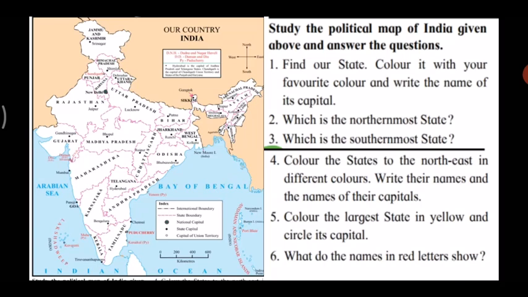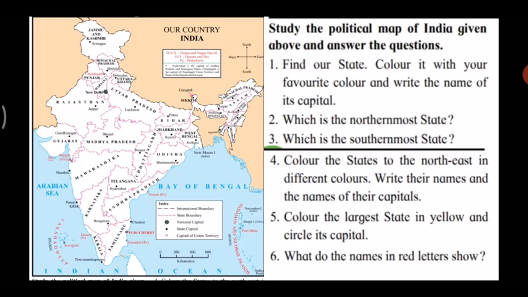The first one is: find our state, color it with your favorite color and write the name of its capital. Now can you tell me which is our state? Yes, it's Maharashtra. Students, you can do this activity on page number 47 of your textbook. You can use any light color so that the letters of Maharashtra are not hidden below it.